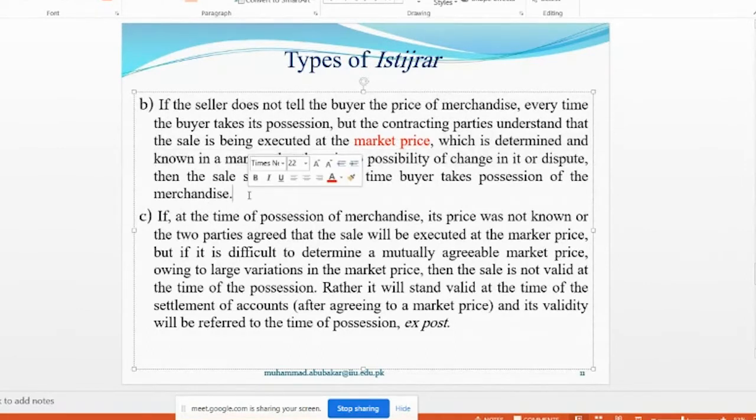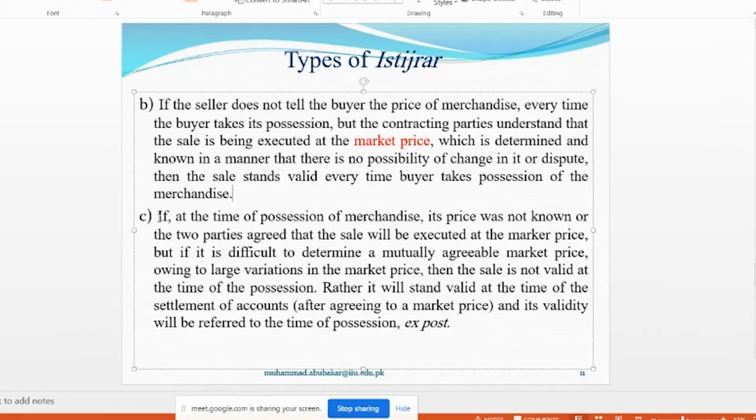When the buyer said, give me one bottle of Pepsi, and the seller handed it over to the buyer, but the seller did not disclose the price. But the price is clear because everyone knows the price of a bottle of Pepsi. So both seller and buyer have an understanding that they are buying and selling at the market price. So this is the second possibility.